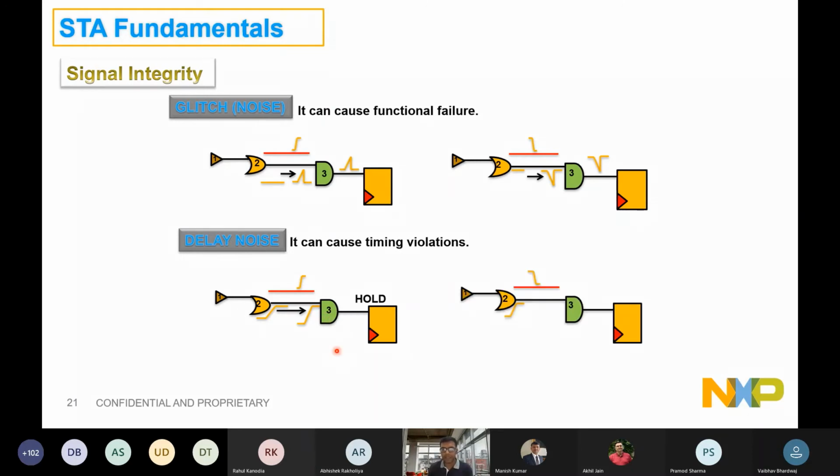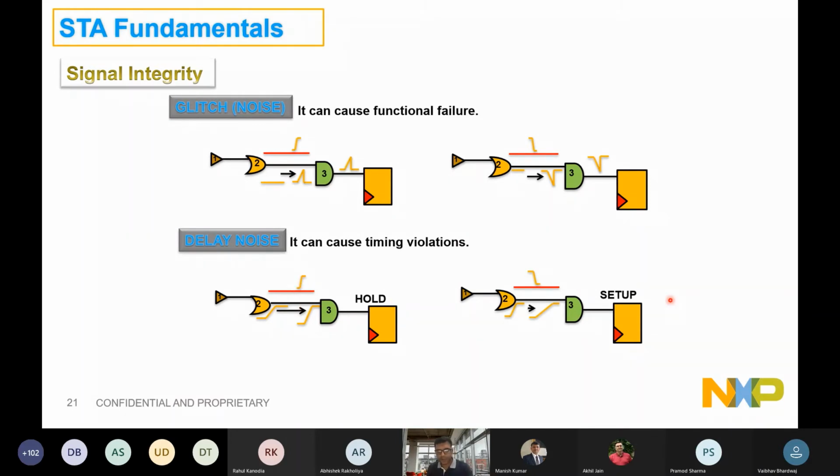Similarly, let's say there is another portion of the design where the adjacent net is acting in the opposite direction. The transition is in the opposite direction, which can delay the overall transition of this net, leading to an increase in the delay of cell 3, and there will be a setup failure in the design. So we also need to simulate the adjacent nets in the form of coupling capacitance. That coupling capacitance information from the adjacent nodes is also part of the RC network and will be part of your SPEF. The tool will be able to simulate them as the impact of delay noise, and we need to ensure that, despite these aggressors, we are still meeting timing.